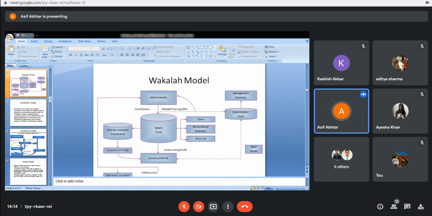Charitable donation is always in its place, sadaqah and zakat as we call it. So sadaqat, which are charitable donations, need to be given out from the takaful wakala model to serve the cause of society. Because you know that Islamic finance is all about humanity, all about human welfare. That is the sole purpose of creating Islamic finance.